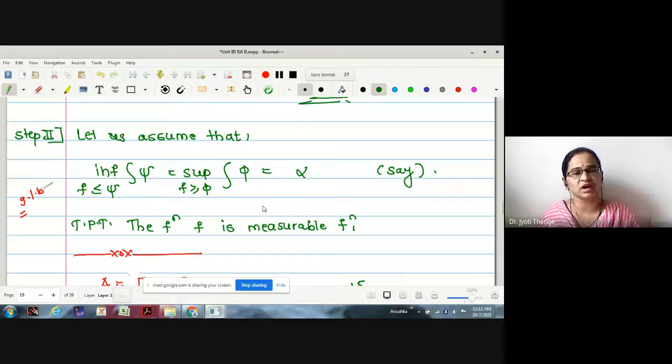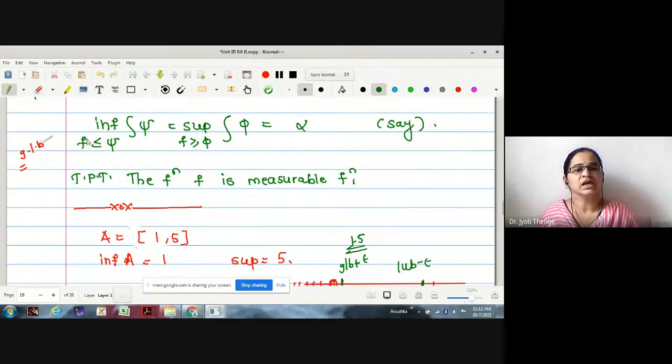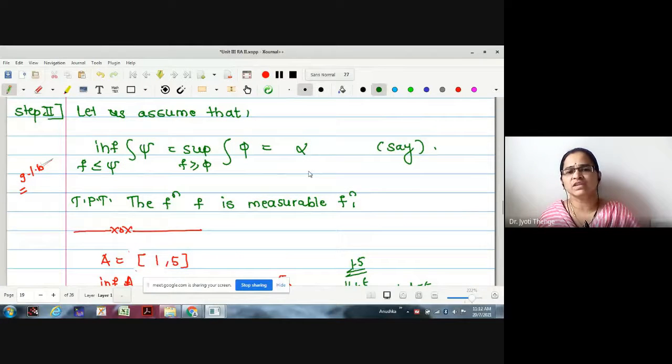Let us move to the converse part. In the converse part, our assumption is that infimum integration psi is equal to supremum integration phi, equal to alpha, and the aim is to prove that the function f is measurable. If these values are alpha, infimum means the greatest lower bound. Therefore, if we add some positive number to it, it will not be a lower bound. Similarly, supremum means least upper bound. Therefore, if I subtract some positive term from it, it will not be an upper bound.